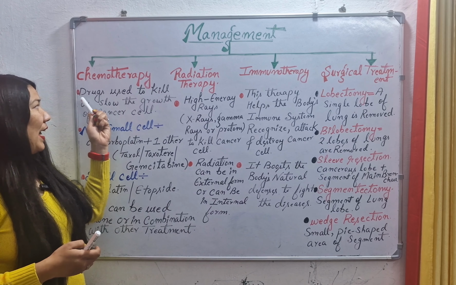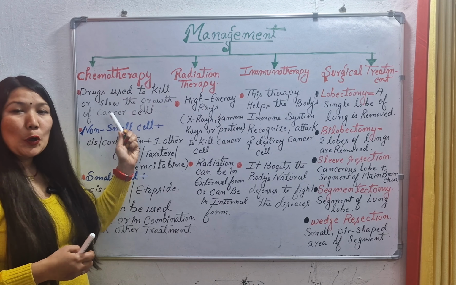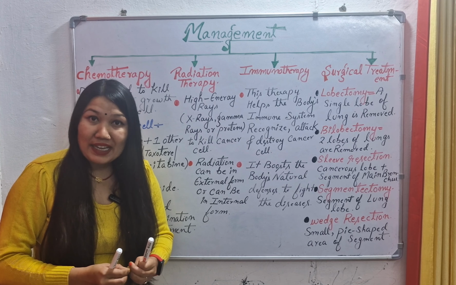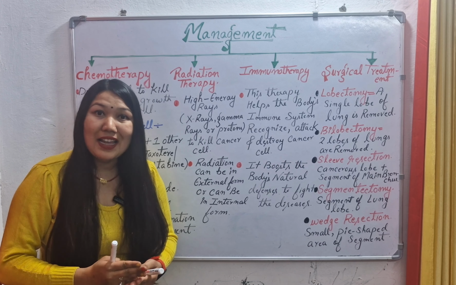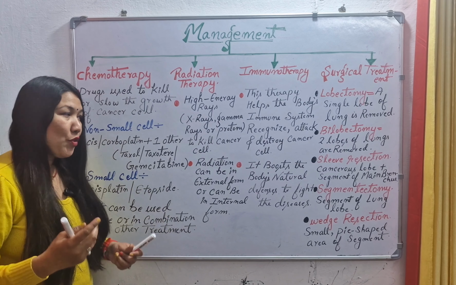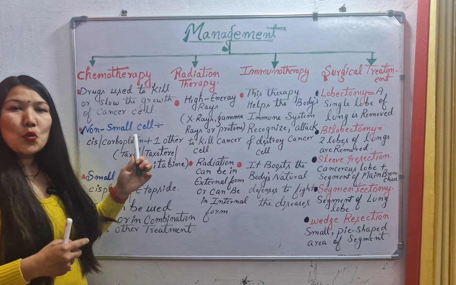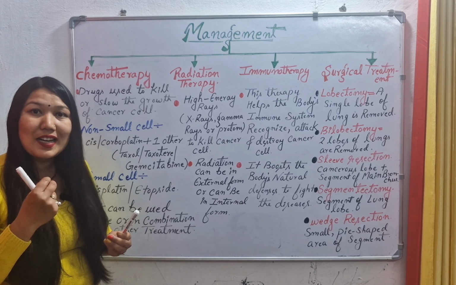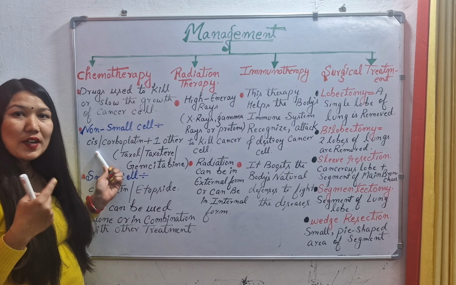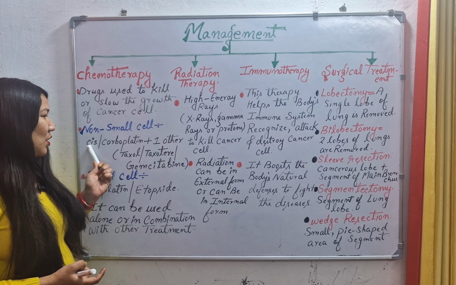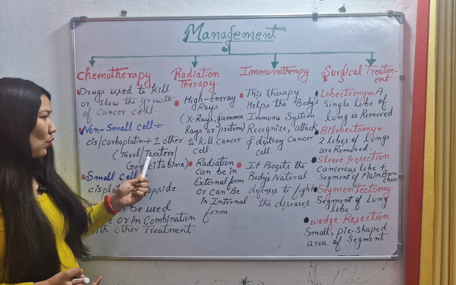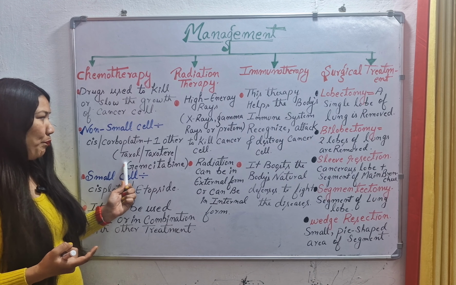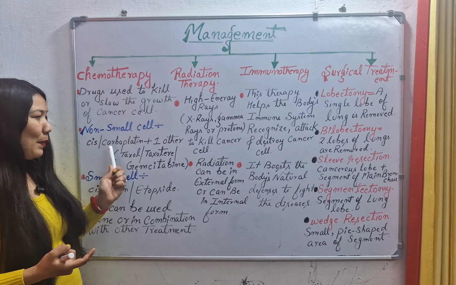We have drugs which kill or slow the growth of rapidly dividing cancerous cells. So these are medicines which will stop cancer cell growth and stop the rapidly dividing cancer cells. So in non-small cell lung cancer, we have two types of lung cancer, and we give a two drug regimen. Here we are giving two drugs to the patient. Suppose we can give cisplatin with Taxol, cisplatin with Taxotere and cisplatin with gemcitabine. Again, we can also give carboplatin with Taxol, carboplatin with Taxotere and carboplatin with gemcitabine.